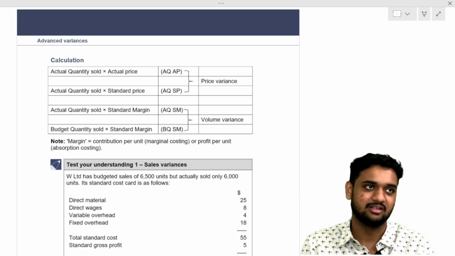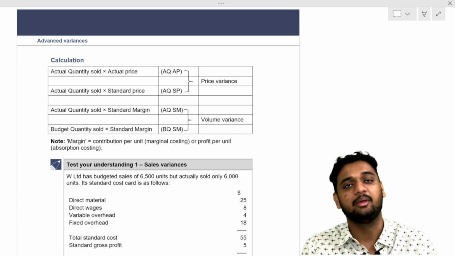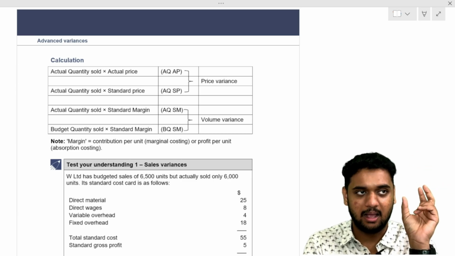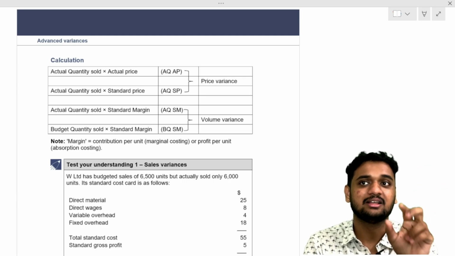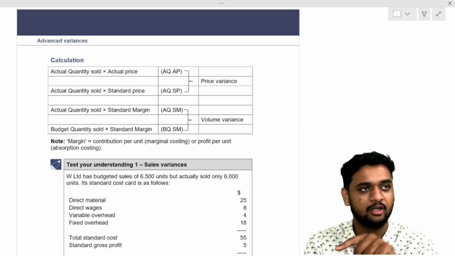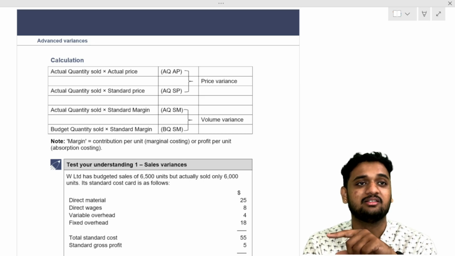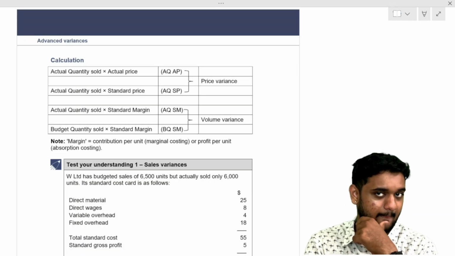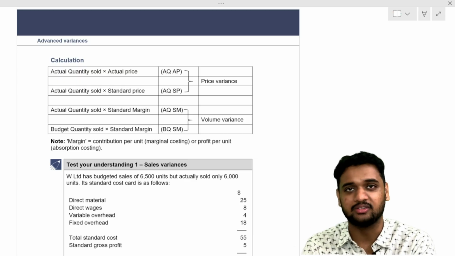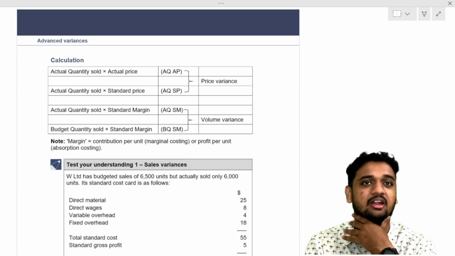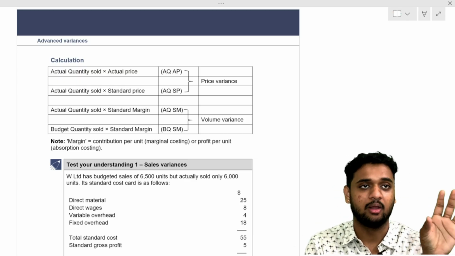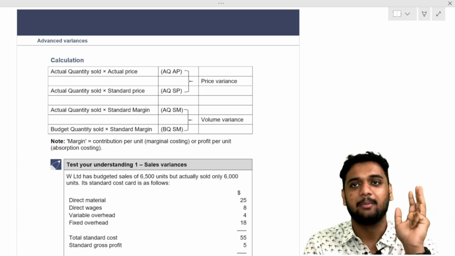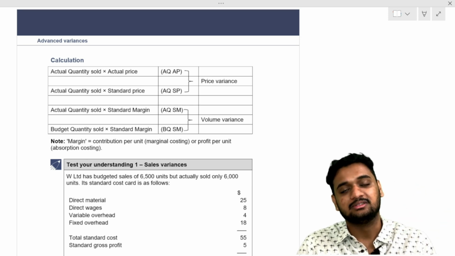Tell me again, what is the formula? Actual quantity minus budgeted quantity into standard margin. Standard margin, not actual profit. Margin or price, whatever comes outside, that will be standard only.